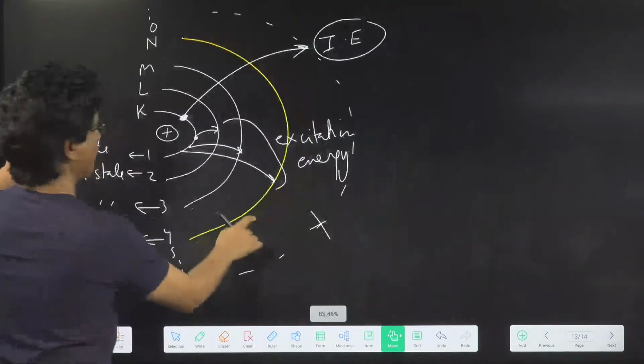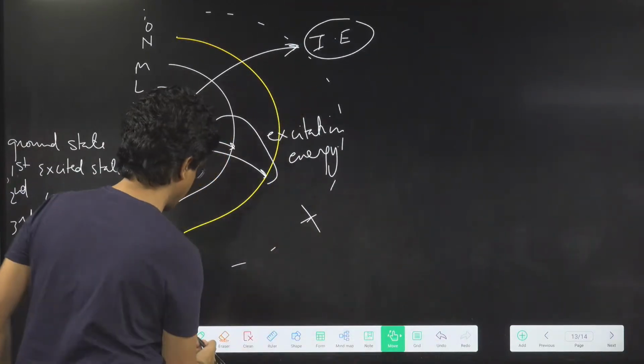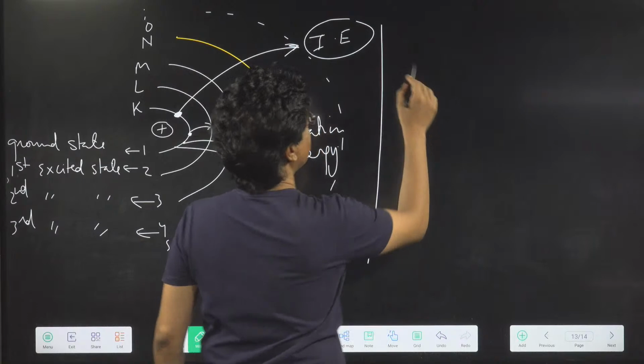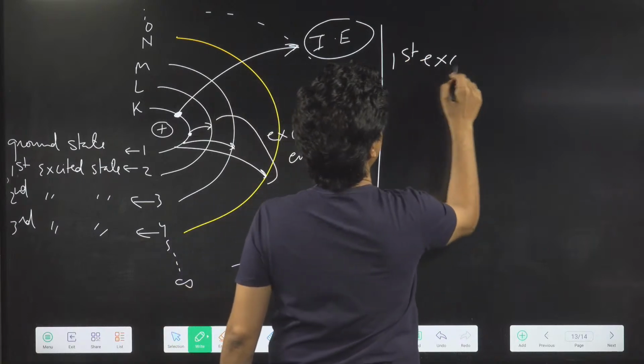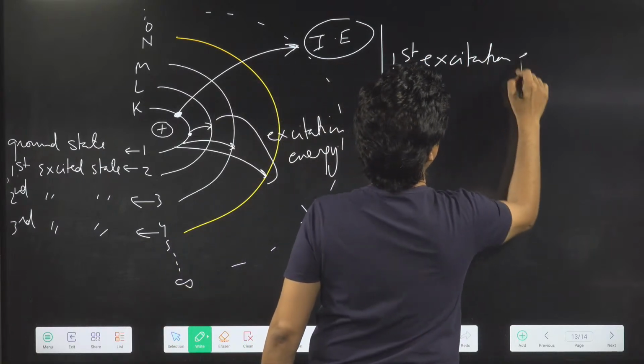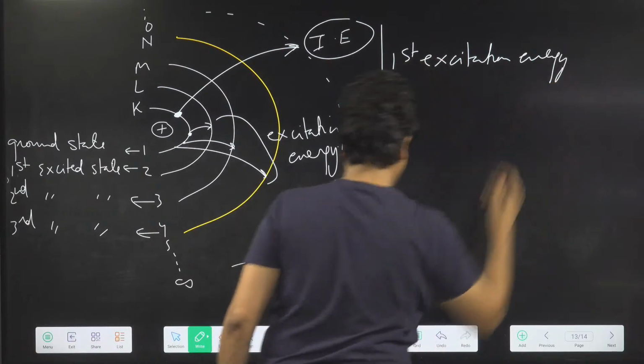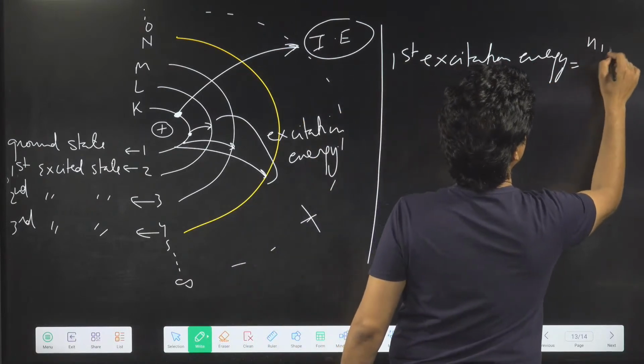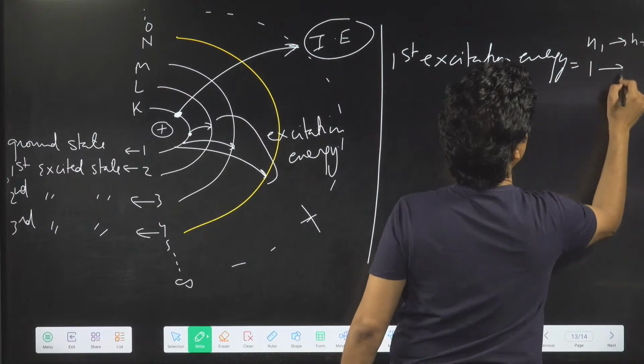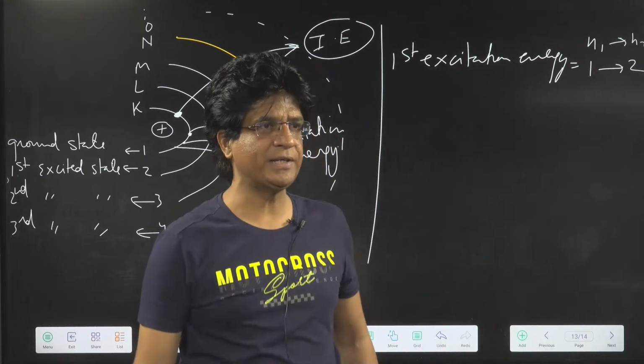So here we have got a very important thing coming up. That first excitation energy will involve which orbits? n1 to n2. Come on, 1 to 2. First excitation energy.